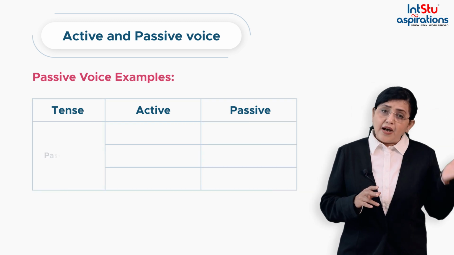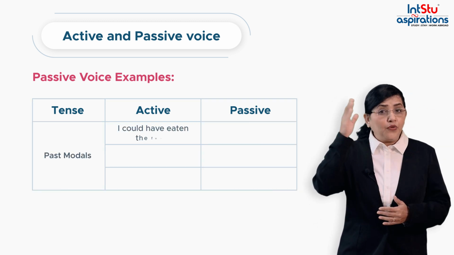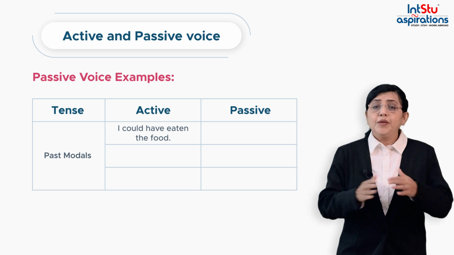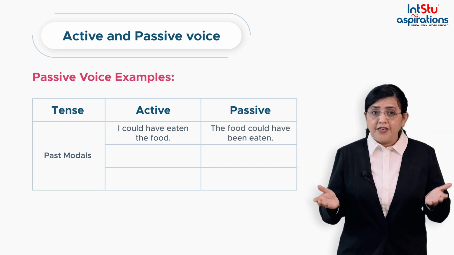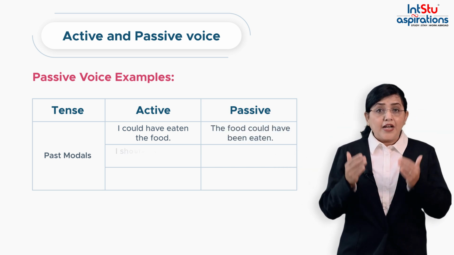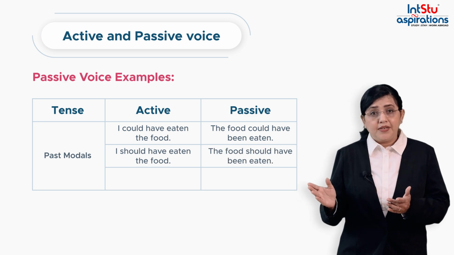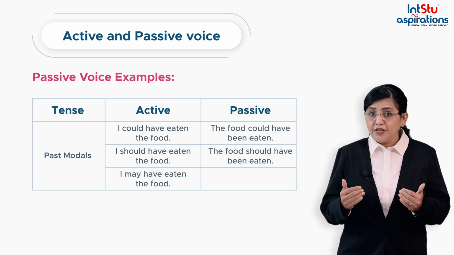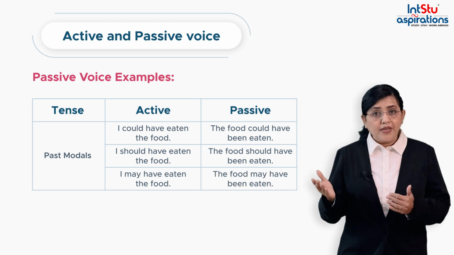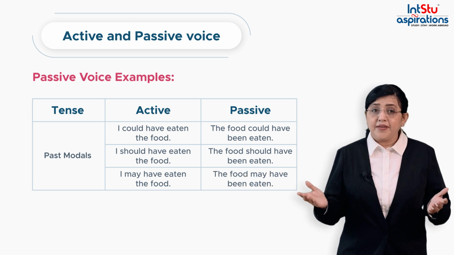If it is past modals, I could have eaten the food will become the food could have been eaten by me. I should have eaten the food will be the food should have been eaten by me, and I may have eaten the food will be the food may have been eaten by me.